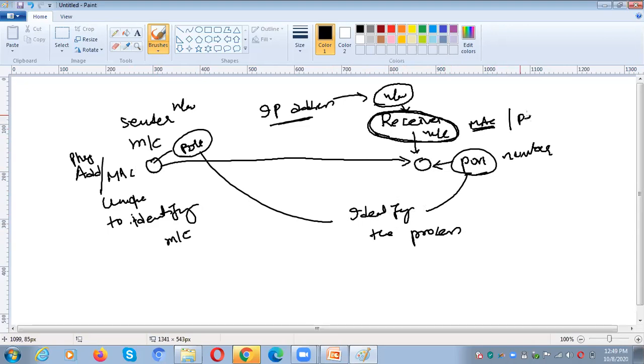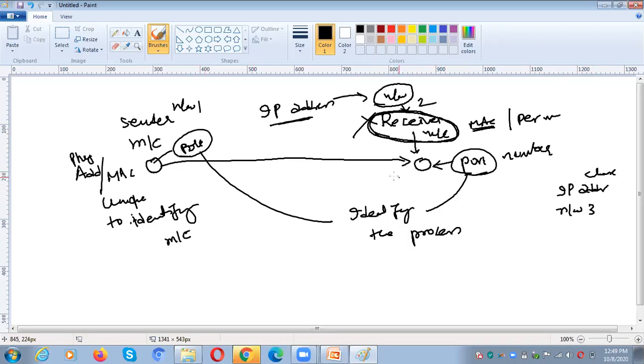Each and every machine has a MAC address. This is also called a permanent address. It won't change. For example, if you remove the machine from this network and attach it to network 3, at that time the IP address will change. Why? Because the network is now 3. This is the second network and this is the first network.